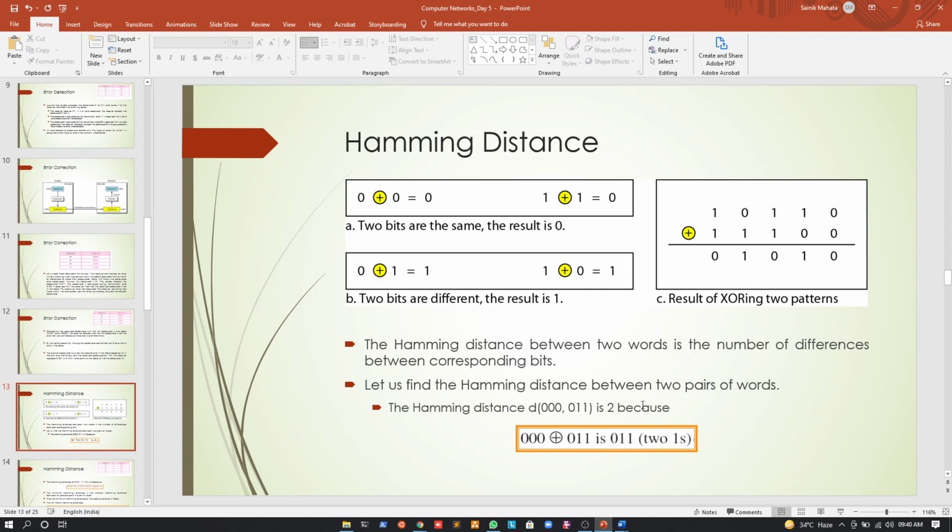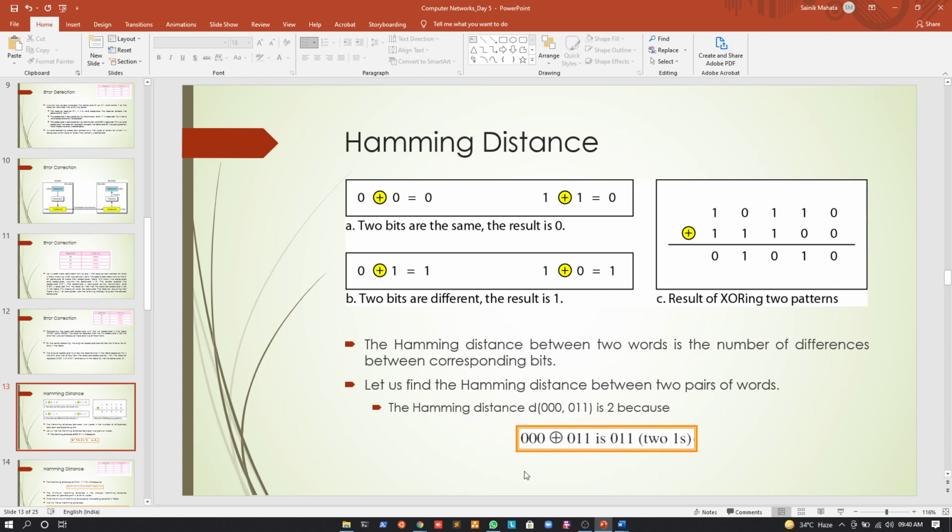So what does a one mean? Whenever doing the XOR operation, a one means that the bits are different. But whenever the bits are the same, since we are doing the XOR operation, it will be a 0. So whatever number of ones are there in the result, that's the Hamming distance, or the number of differing bits in the two data. So again, if I find the Hamming distance between 000 and 011, the result after the XOR operation is 011, and we will say that the Hamming distance of these two data is 2, because there are two ones in the result.